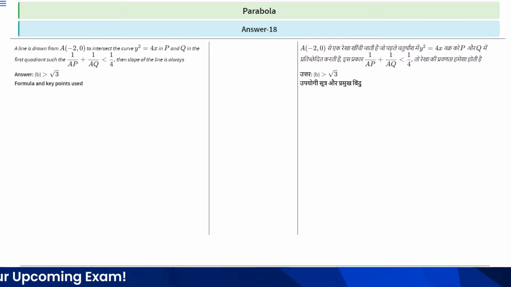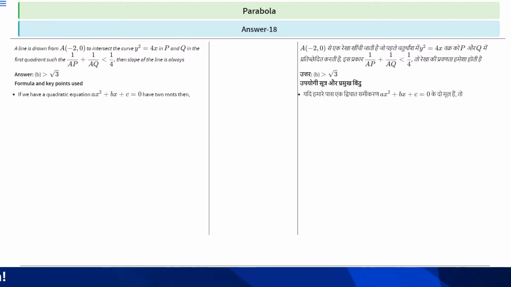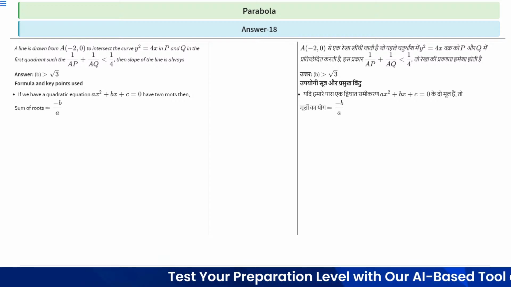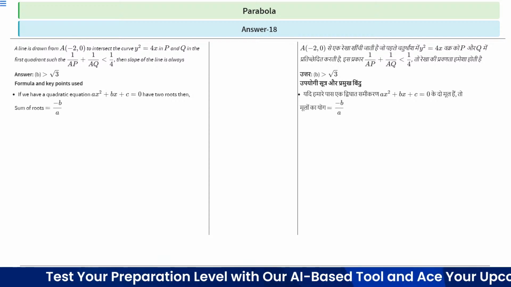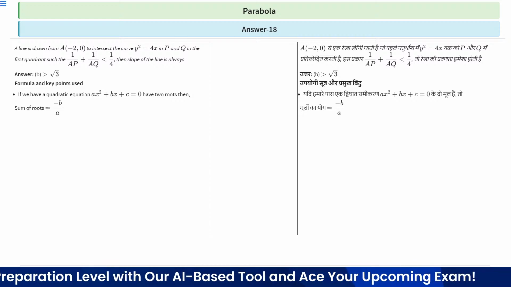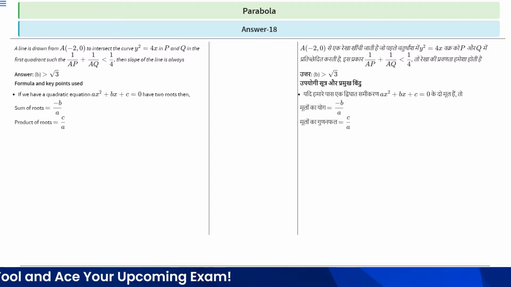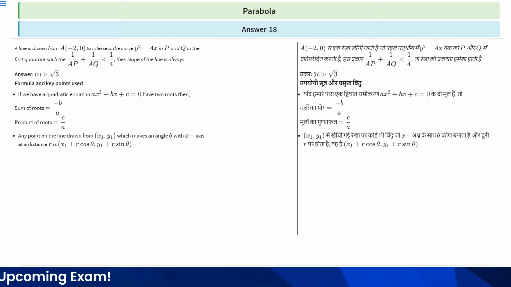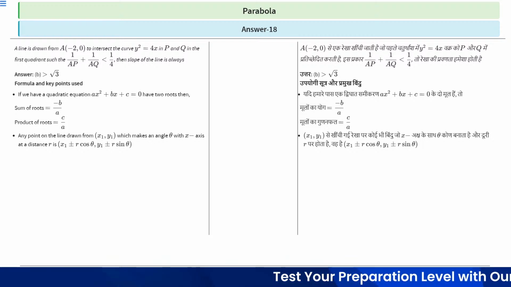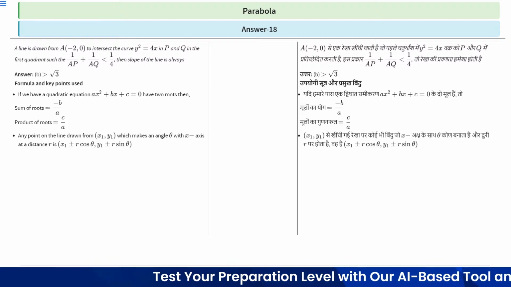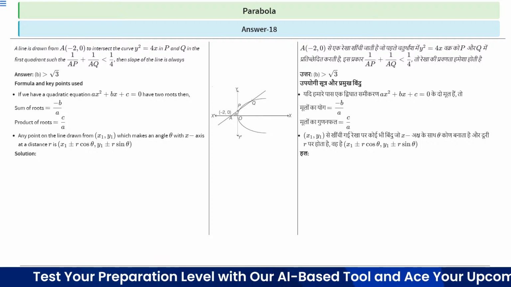The formula and key points we'll use in this question: if we have a quadratic equation ax square plus bx plus c equal to 0 with two roots, then the sum of roots will be minus b by a, and the product of roots will be c by a. And any point on the line drawn from x1, y1 which makes an angle theta with the x-axis at a distance r is x1 plus minus r cos theta and y1 plus minus r sin theta. Clear? So let's move to the solution.